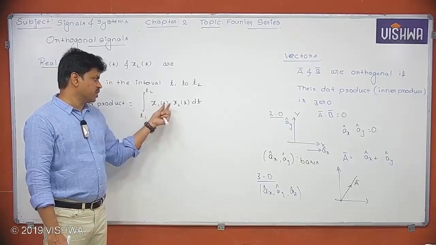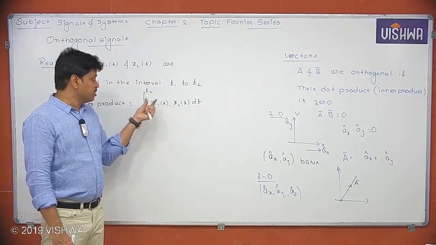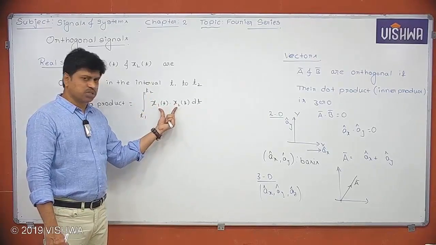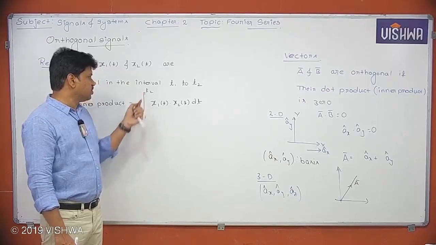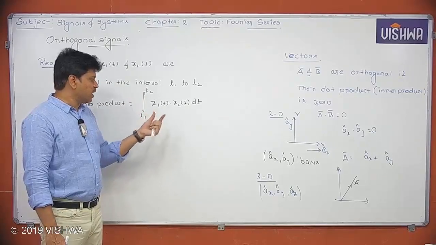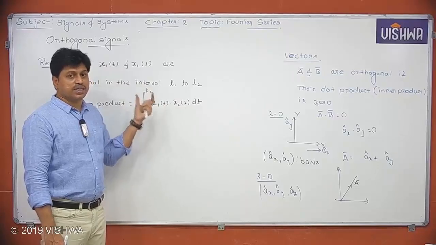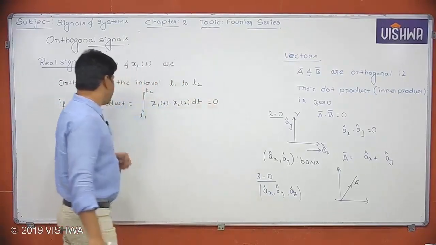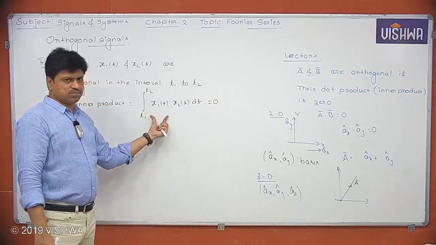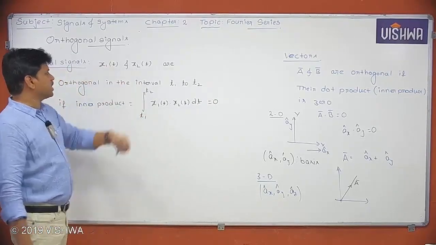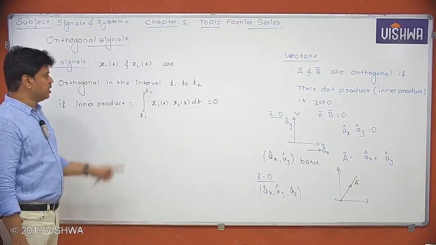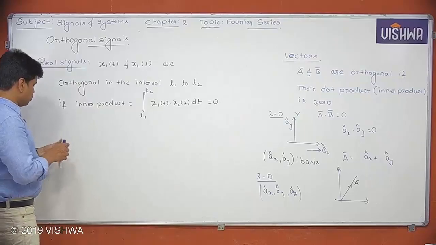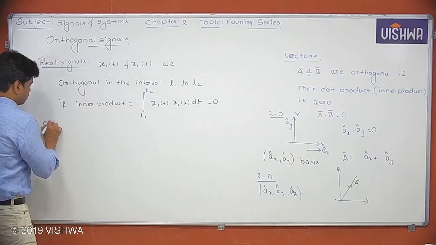So if x1 of t and x2 of t are real signals, first we have to consider the product and then integrate from t1 to t2. This integration is called the inner product, and this inner product has to be 0. So I can simply say if the inner product is 0, then x1 of t and x2 of t are orthogonal in the interval t1 to t2. I hope you understood. Suppose I consider the same case for complex signals.